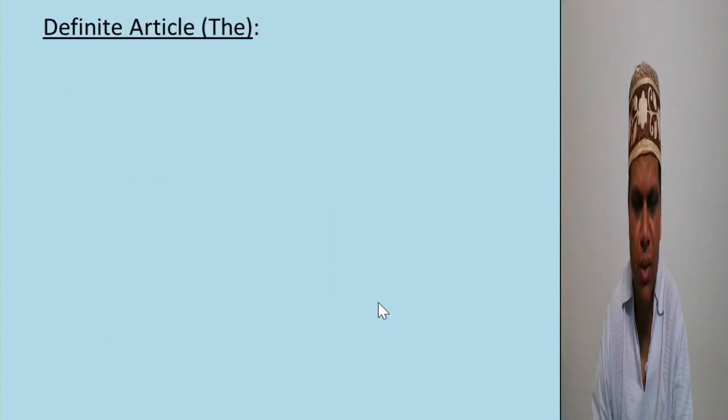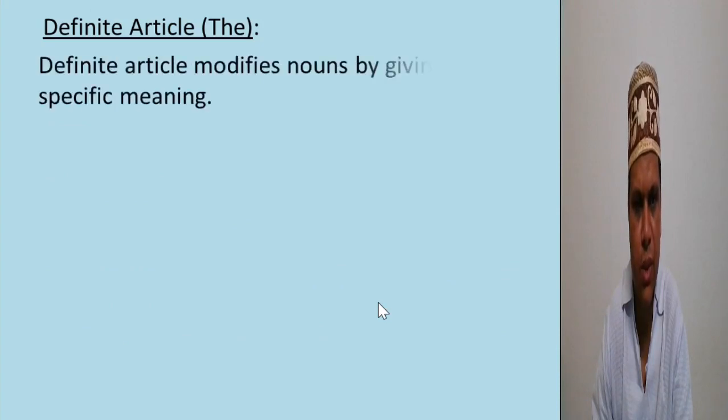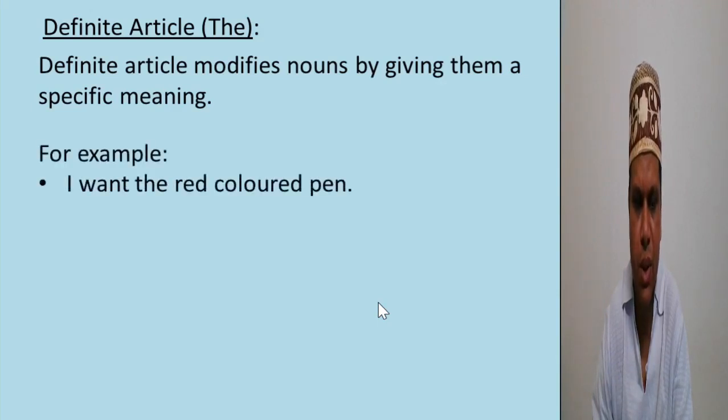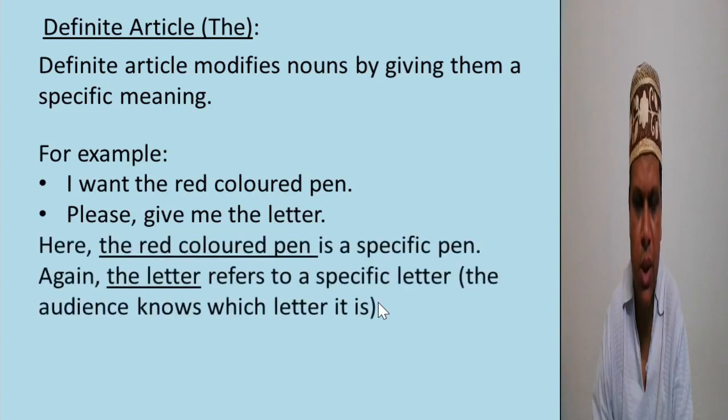Definite article, the word the. Definite article modifies nouns by giving them a specific meaning. For example, I want the red colored pen. Please give me the letter. Here the red colored pen is a specific pen.